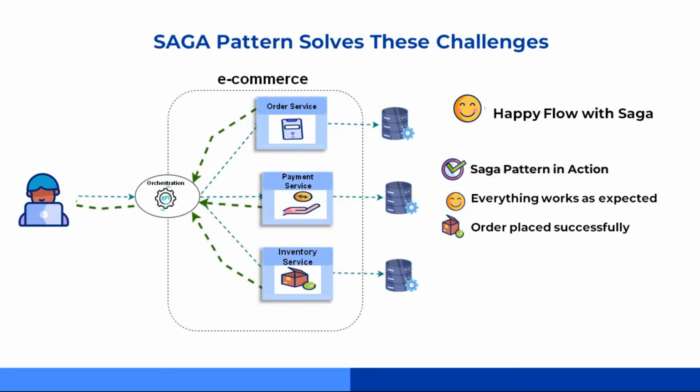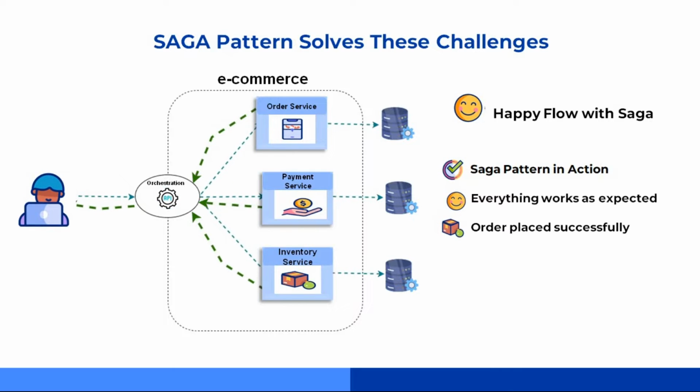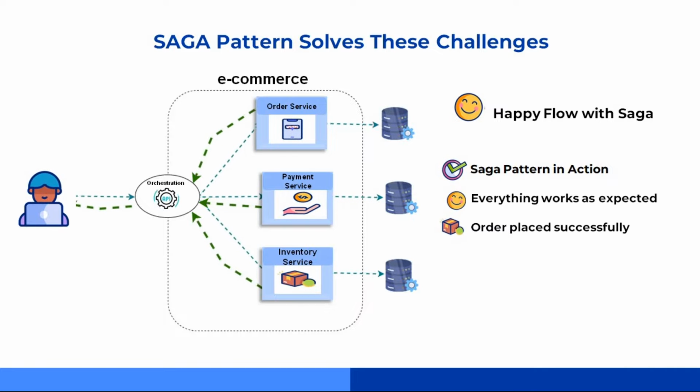Here I've added the Saga design pattern in action. So first let's take a look at the happy flow of Saga, and then we'll talk about what happens if any service goes down. By the way, orchestration is basically a type of Saga pattern in microservices. Now this is when everything works perfectly, no hiccups at all.